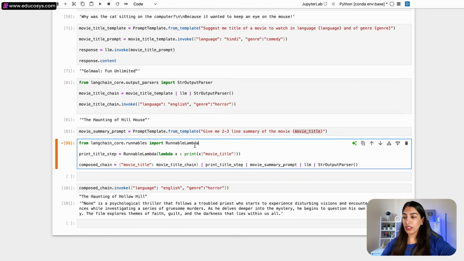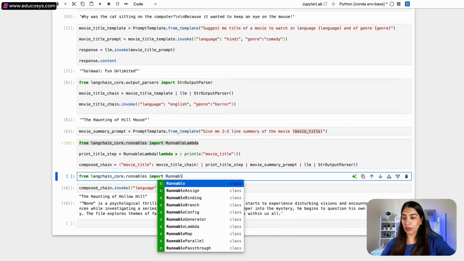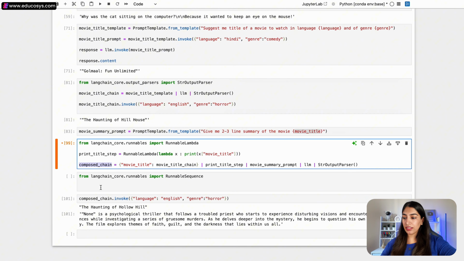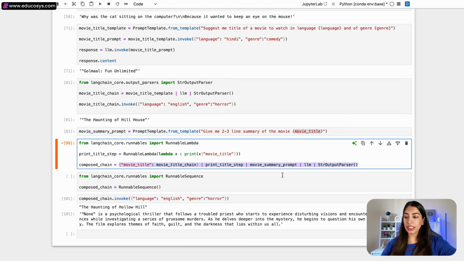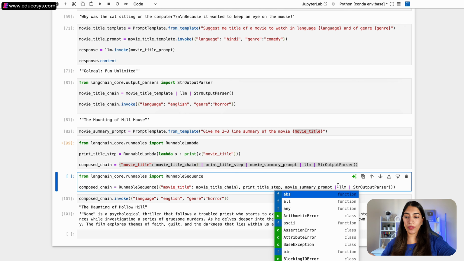What I'm going to do here, just how we imported RunnableLambda, we are going to be importing RunnableSequence, and then we are going to create the compose chain using the RunnableSequence. Here we just have to pass all the tasks that we have to perform, and instead of the pipe operator, all you have to do is pass commas. That's it. So instead of the pipe operators, I am going to pass commas. So just different ways of writing code.